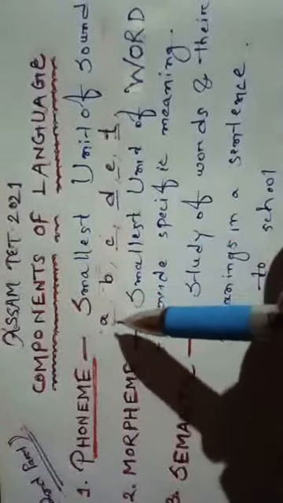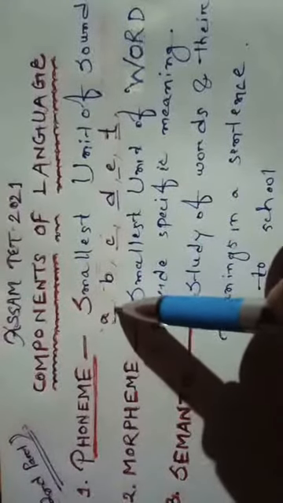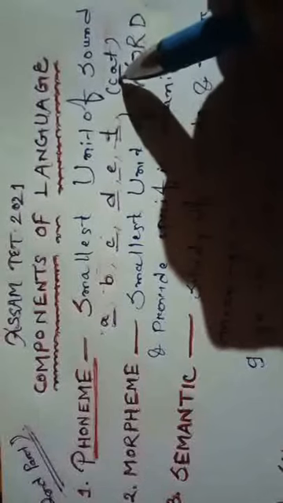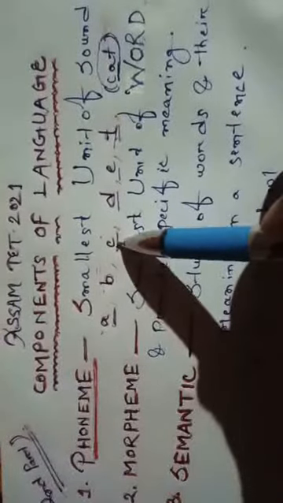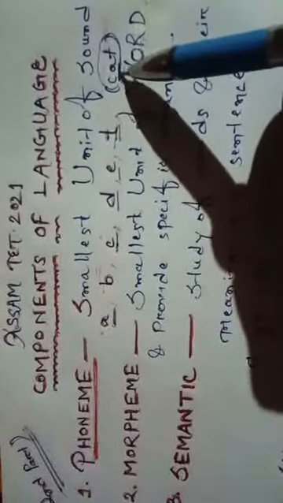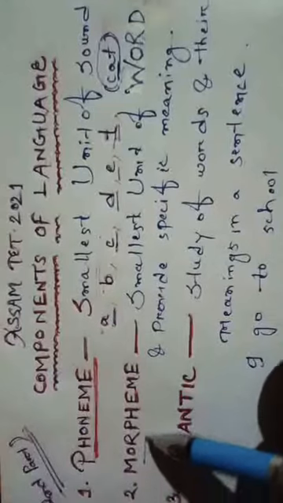But if we join, say, C, A, T, then what will we get? We'll get cat. But remember, this particular word has a meaning. It means when we join particular letters from phonemes, then we'll get a word. So this word will be known as morpheme.